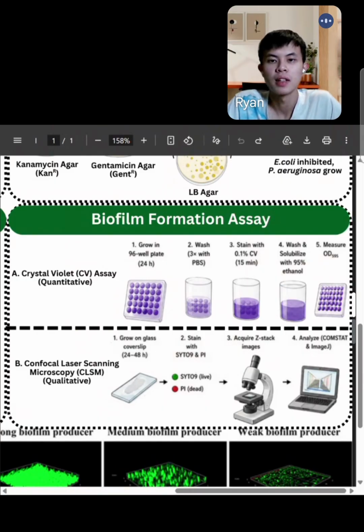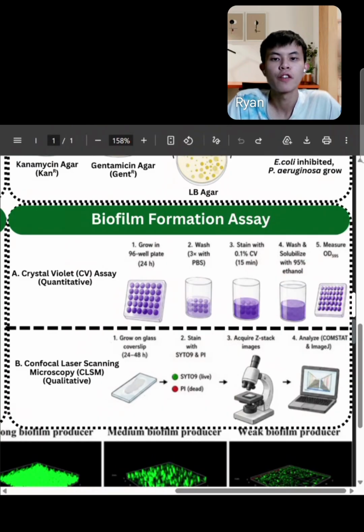Next, CLSM assay is used by growing both wild type and mutant strain on a glass cover slip to allow biofilm formation. After that, the stains dye the live bacteria, the dead bacteria, and the biofilm exopolysaccharide. After the CLSM microscope obtains the image, it is sent to COMSTAT to quantify the characteristics of biofilm and bacterial form in the image.